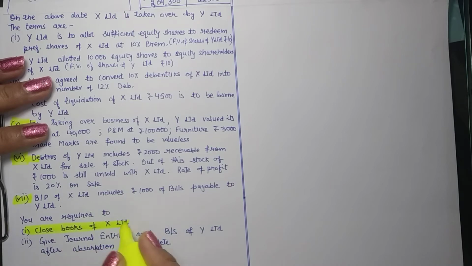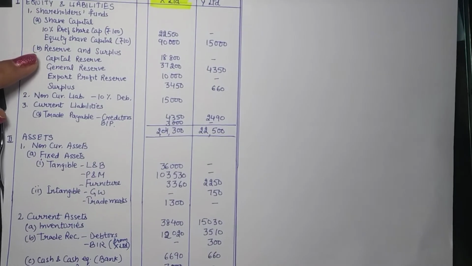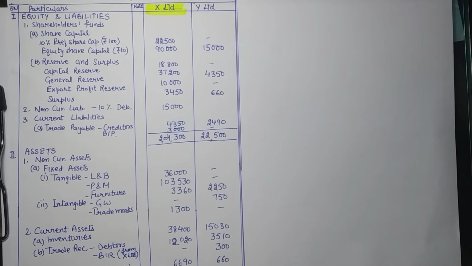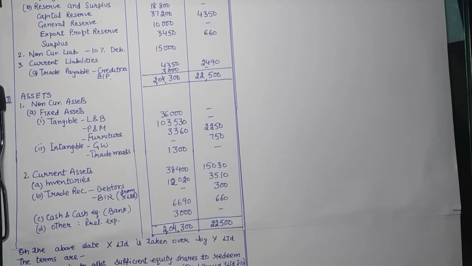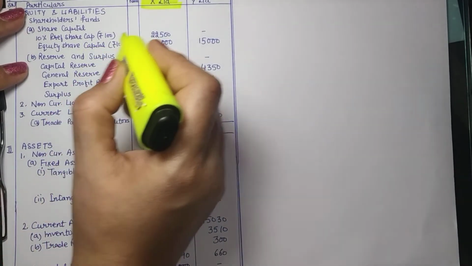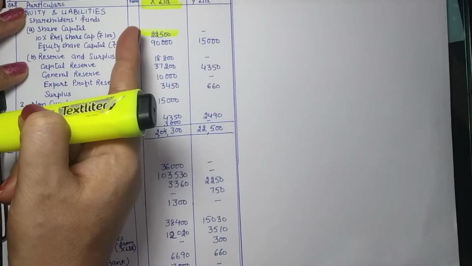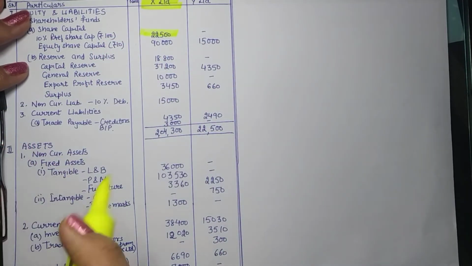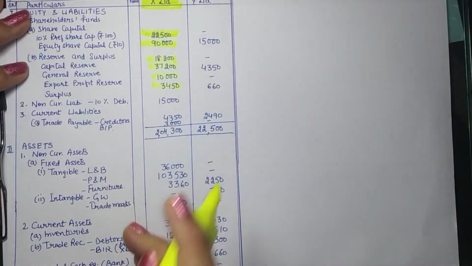We know that closing the books implies preparation of the realization account, preference shareholders account, equity shareholders account, account of the purchasing company, and a cash or bank account, which is given here as bank balance. Now, in order to close the books, we are to analyze the accounts. This is preference share capital, which will belong to preference shareholders, and we know there is a loss of 10%. We are to redeem these at 10% premium, so it has a loss, which is to be borne by equity. Now, equity shareholders, their reserves, they all belong to equity shareholders.